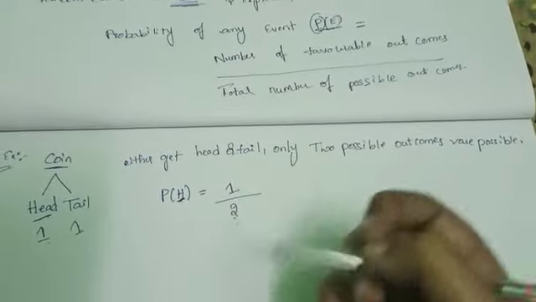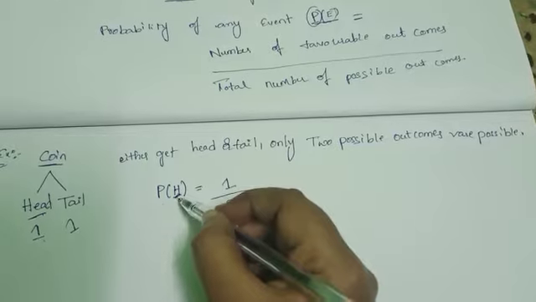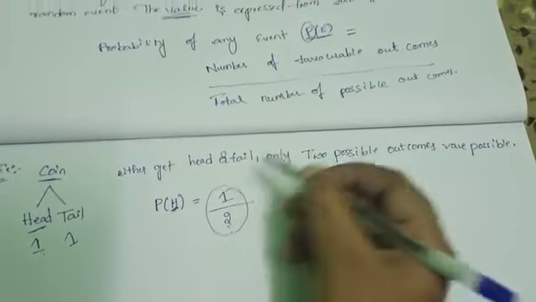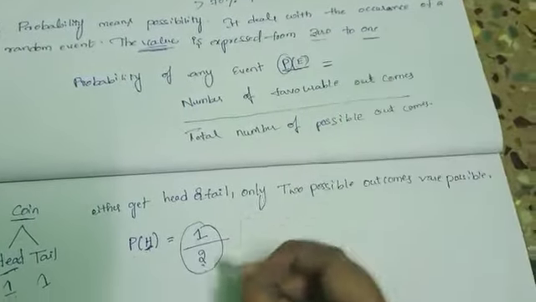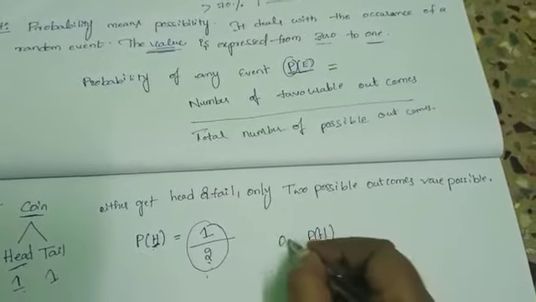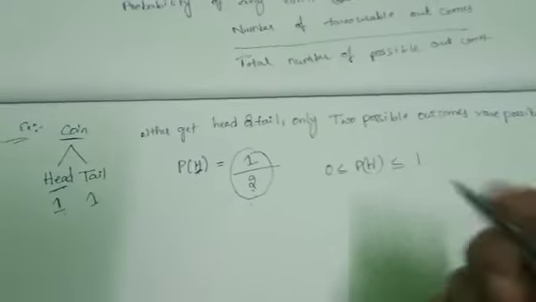Okay. Next one. Probability of H is 1 by 2. This value 1 by 2 is in between 0 and 1. Here P of H is in between 0 and 1.